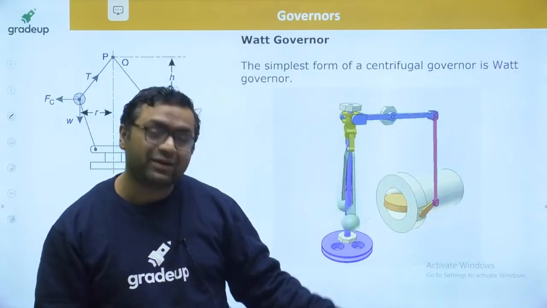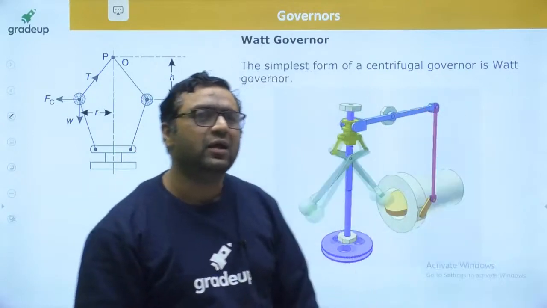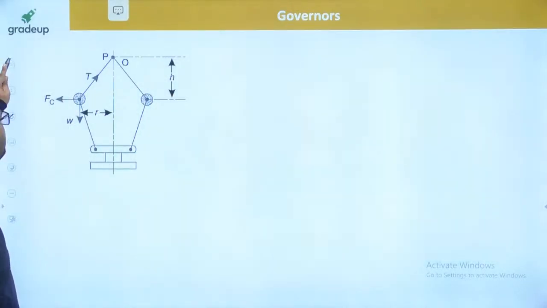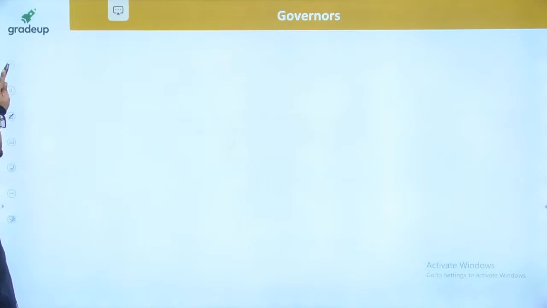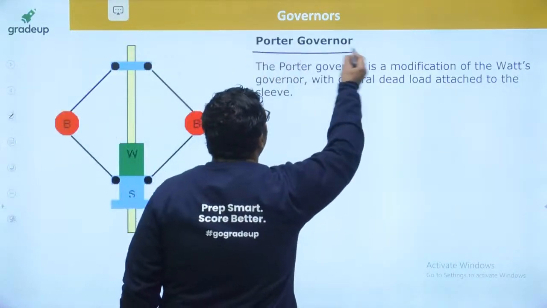So at less than 200 rpm, this governor is going to fail. So it is of no use, my dear. That's why we are not using this type of governor. But this is the simplest form of the Watt governor. We have seen the analysis, guys. Now we are coming to the dead weight loaded Porter governor.